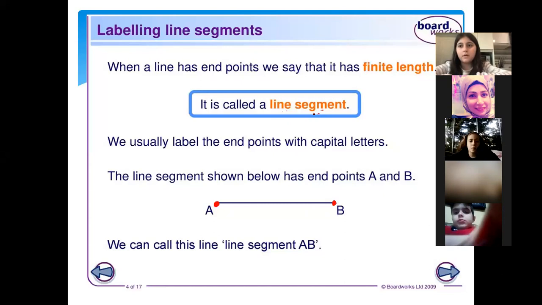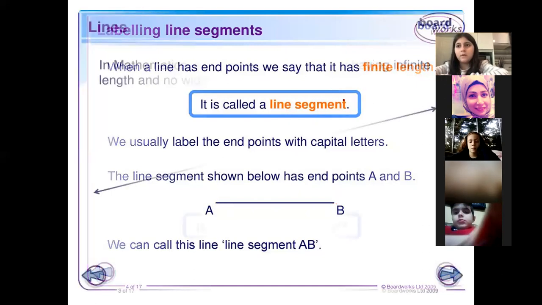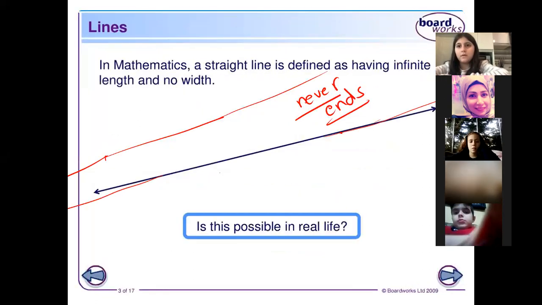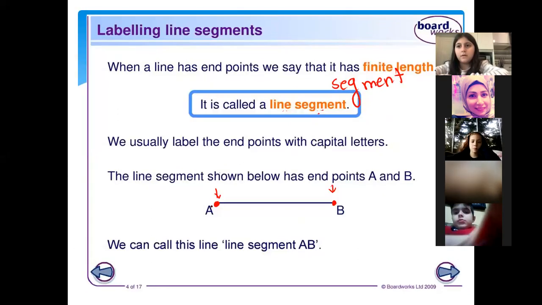It is composed of beginning and ending points. So we know it has two end points, A and B. The difference between segment and line: a line has no end points, it never ends, whereas a segment has two end points, A and B. We know where it starts and where it ends.